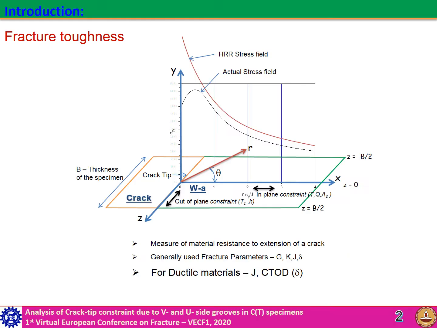Fracture toughness is defined as a measure of material resistance to extension of an existing crack. Standards such as ASTM E399 and E1820 are developed to quantify fracture toughness at a laboratory level. Fracture parameters G, strain energy release rate, K, stress intensity factor, elastic plastic parameter J and CTOD are generally used.